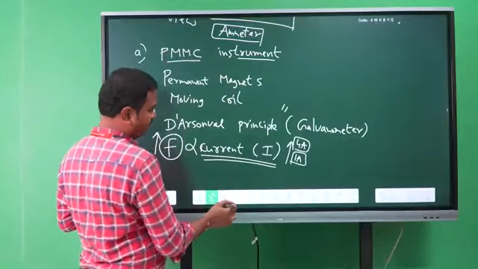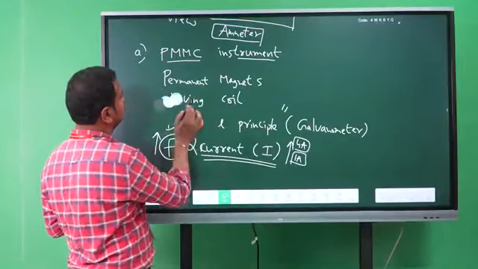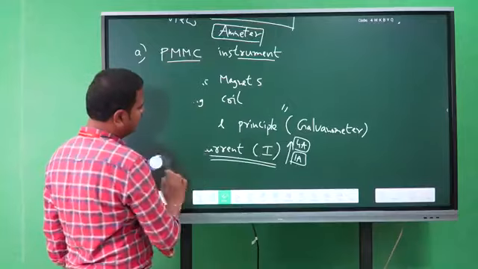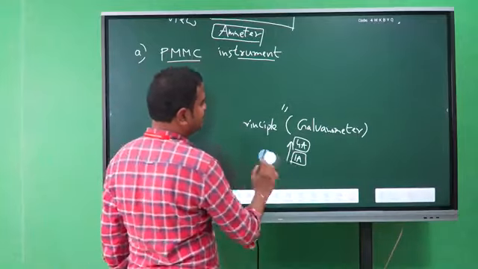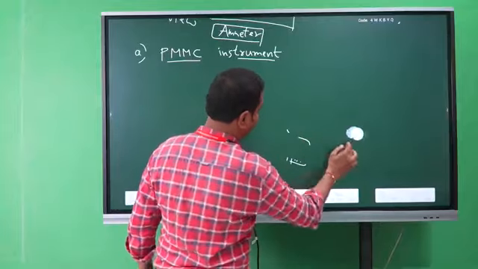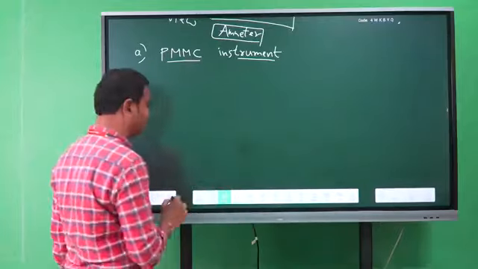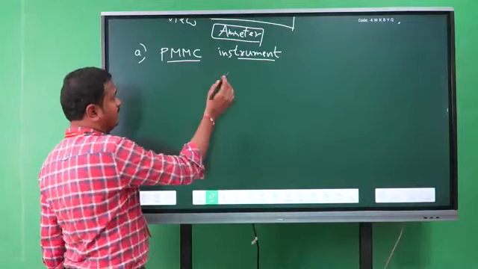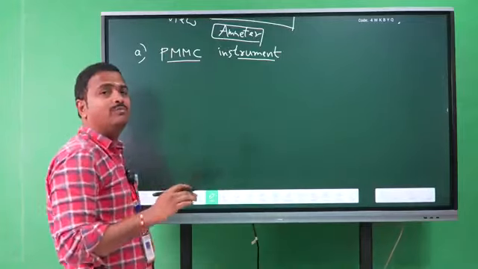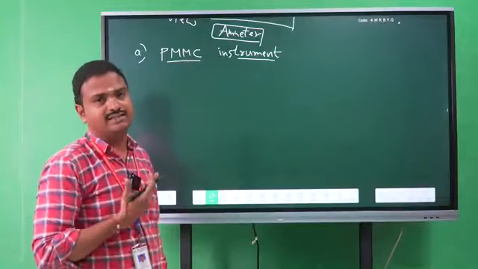So now, for the permanent magnet moving coil, we need three systems, right? One is the deflecting system, second one is the controlling system, third one is the damping system, right? So in the PMMC, we are using an electromagnetic system for the deflecting system.